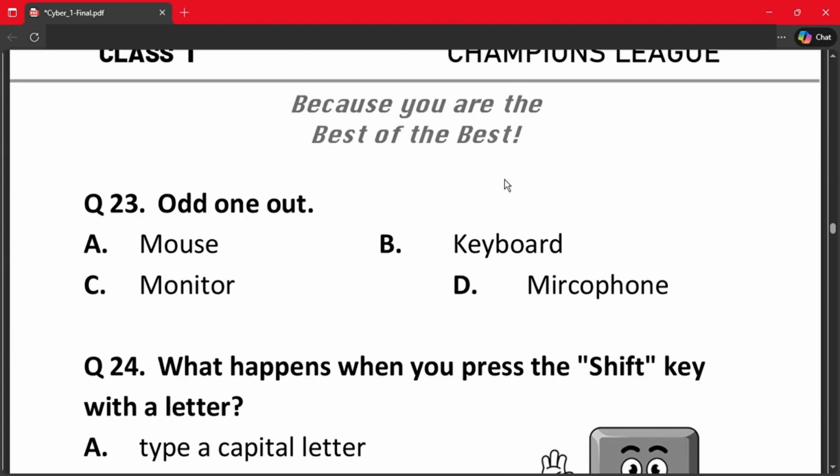Question number 23. Odd one out. A. Mouse. B. Keyboard. C. Monitor. And D. Microphone. So the odd one out is C. Monitor, because microphone is also an input device and keyboard and mouse are input devices.